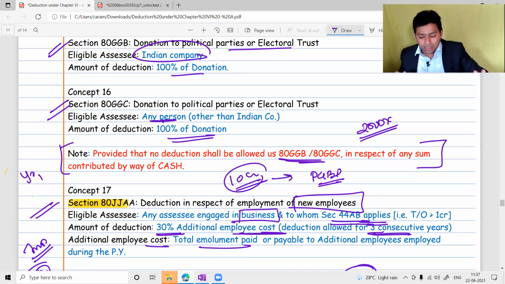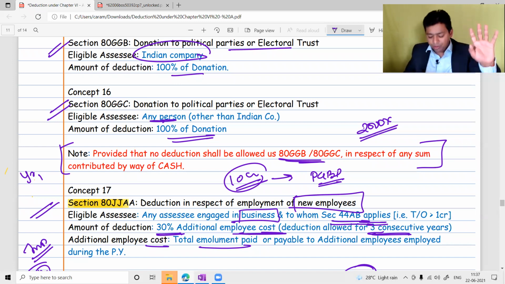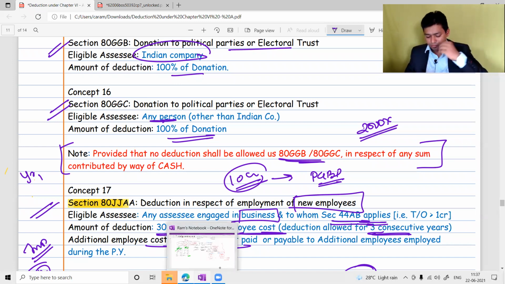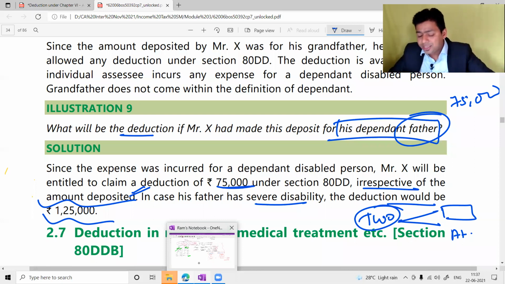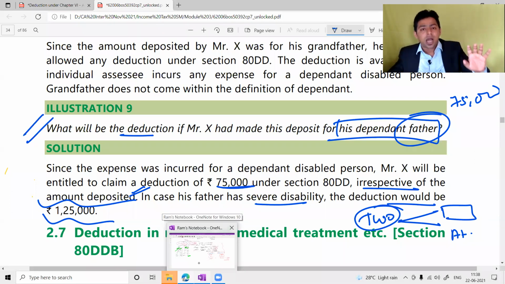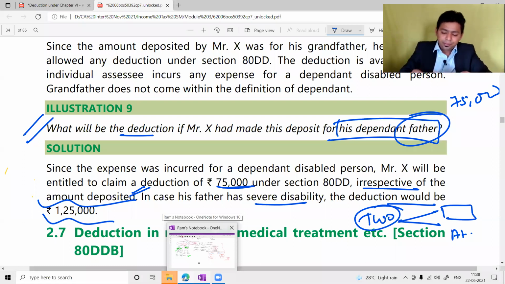I'm done, I have taken an extra 7-8 minutes. I'm done with my theoretical discussion of Chapter 6A. Please solve all the questions from your module Chapter 7 today itself, because we are having a session tomorrow on TDS, TCS and advance tax. If you are stuck in any question of Chapter 6A, please ask your doubt in tomorrow's session. Is it fine?